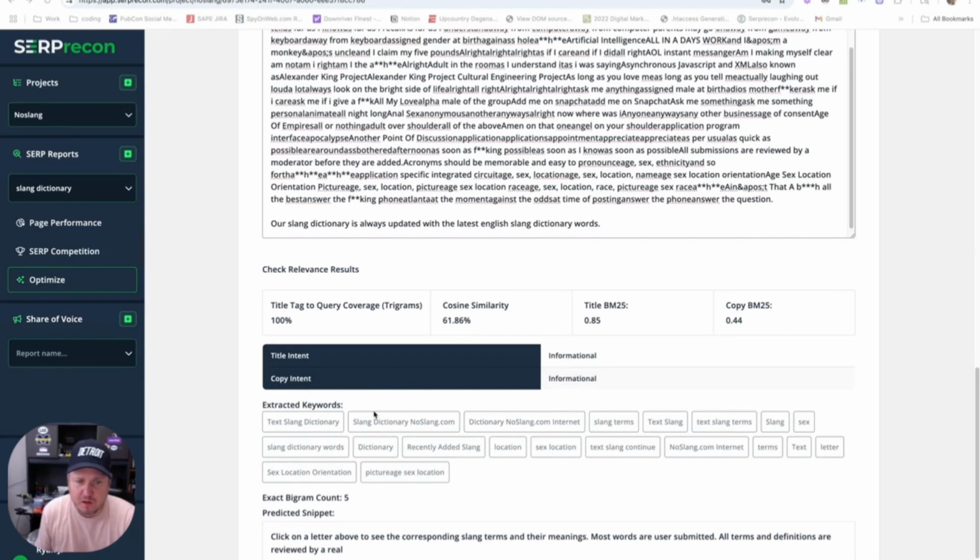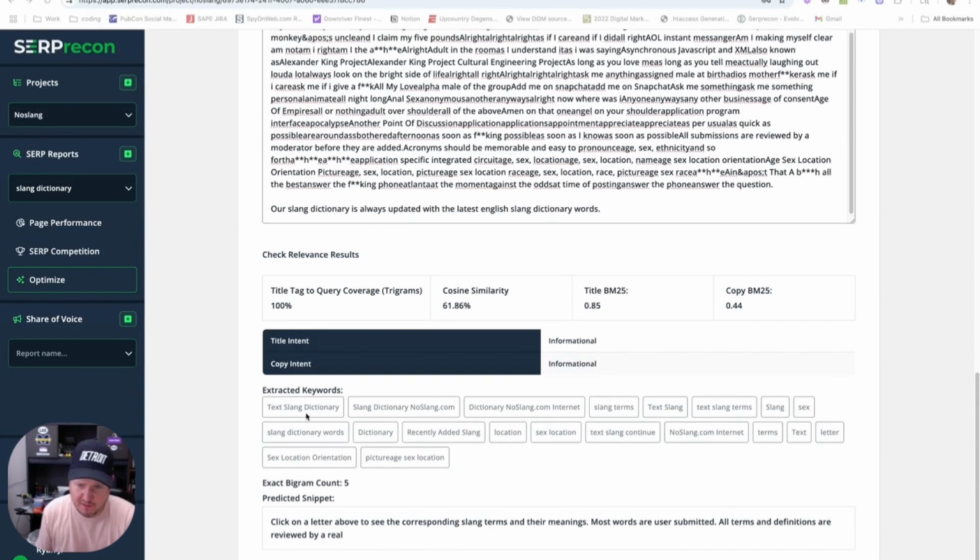Should be live soon. My intent stayed informational, right? That's good. Here are the new keywords I extracted. Boom, dictionary. Now it's one of the most popular words. It wasn't before that we showed. Now dictionary is here. So I'm getting more relevant.